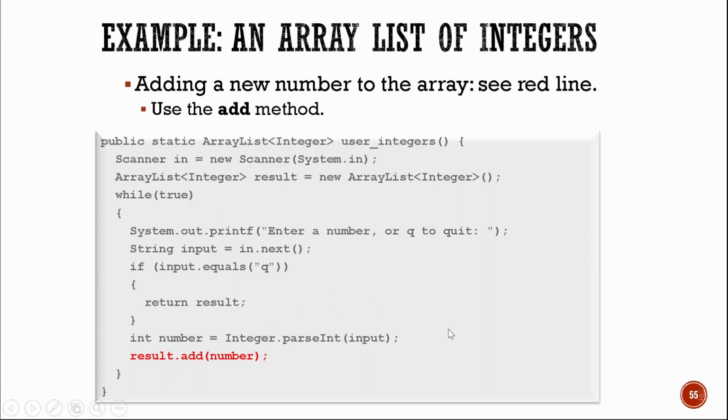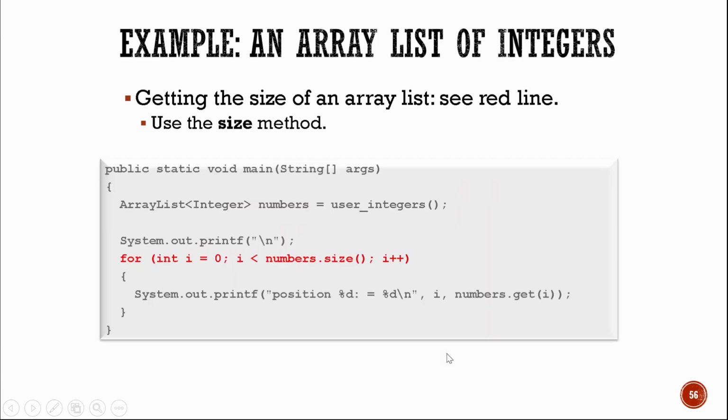So, okay. And then to get now the size of an array list, still we use the size method, similar to that of your array.